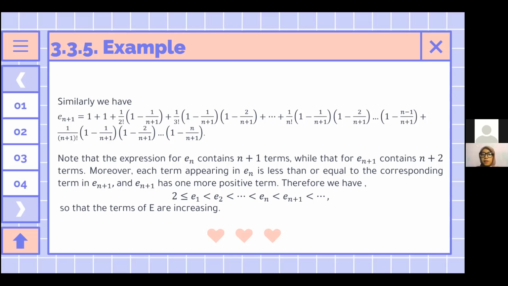Therefore, we have 2 ≤ E1 < E2 < and so on, as on the screen, so that the terms of En are increasing.